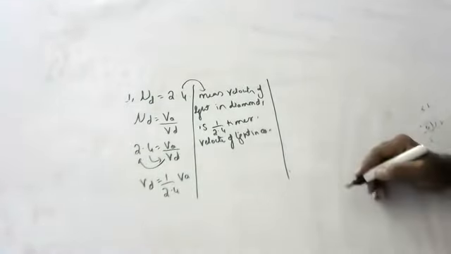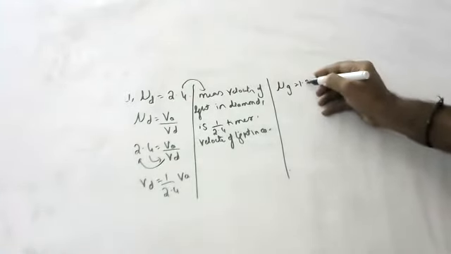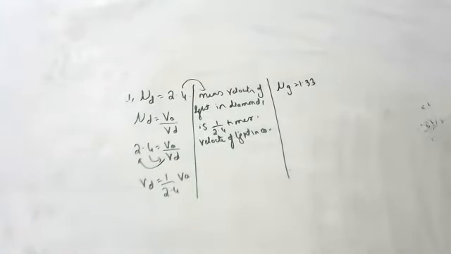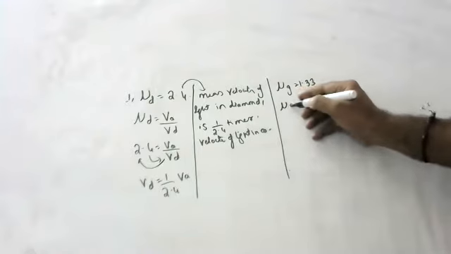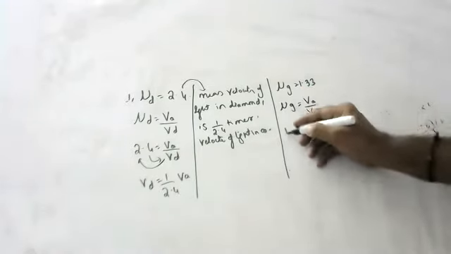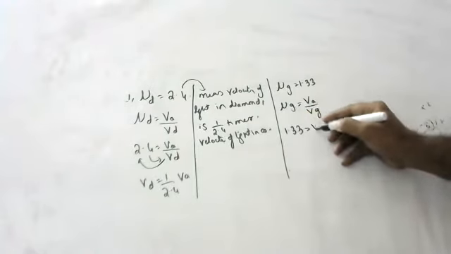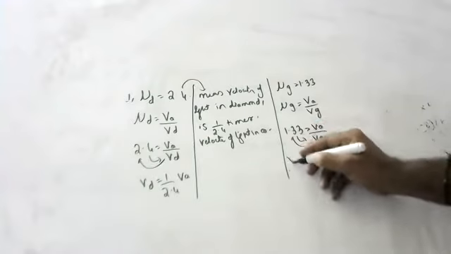Those who did not understand, one more example. The refractive index of glass is 1.33. Anyone wants to tell like this? The refractive index of glass is equal to velocity of light in air by velocity of light in glass. 1.33 is equal to velocity of light in air by velocity of light in glass. 1.33 goes down.